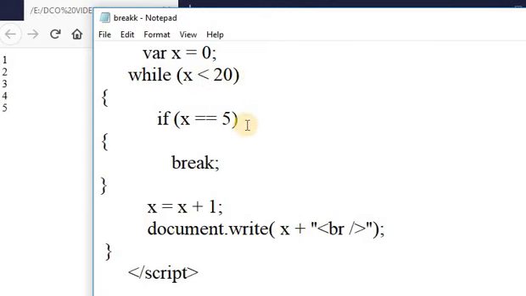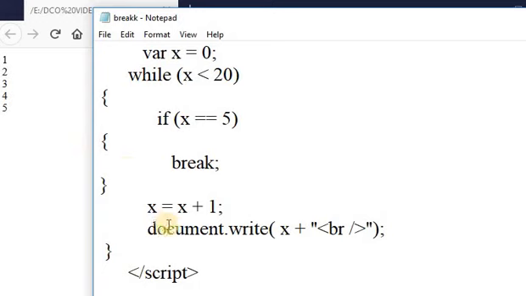Then control goes to the if condition. Here it checks 0 is equal to 5, it is false. So it goes to the next statement, means that x is equal to x plus 1. It increments the x value by 1. Here the value of x will be now 1. Here first of all it prints the value 1.